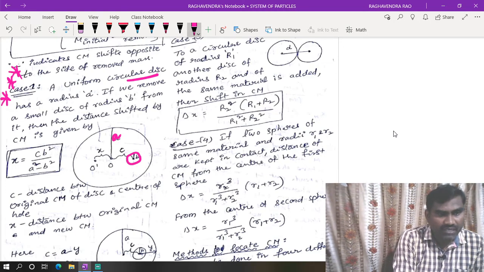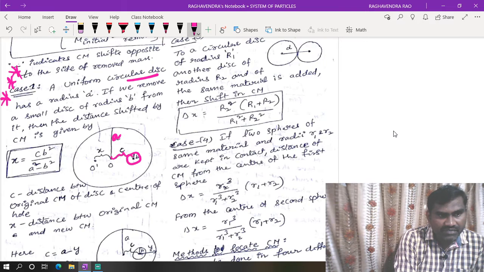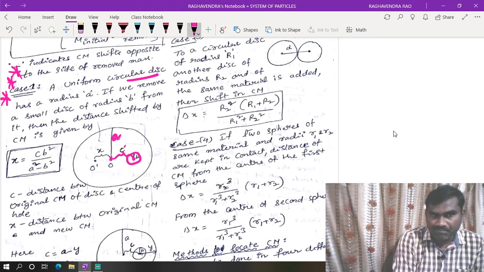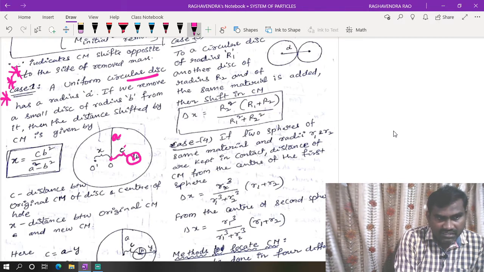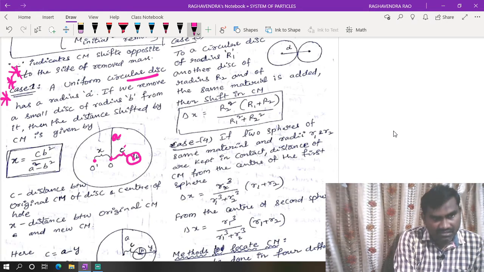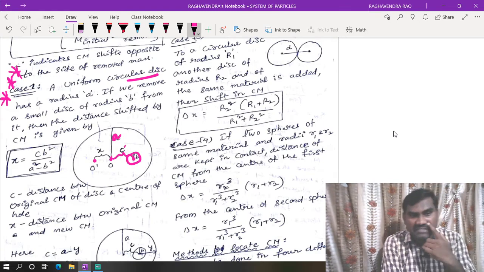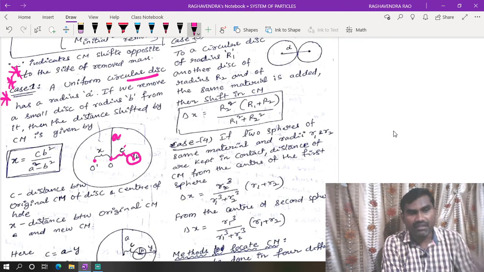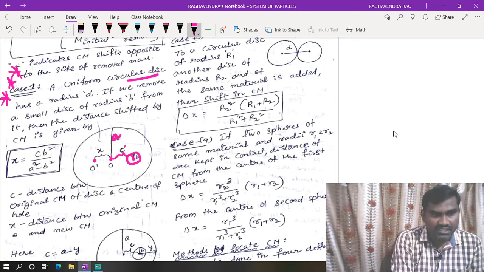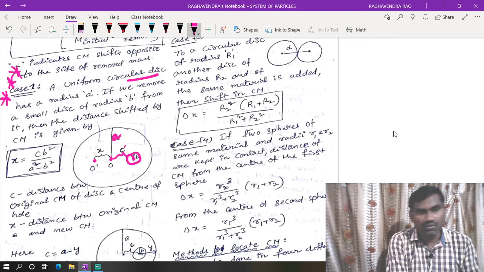Then what happened? This is the distance between the center of the hole, the center of the removed part, and the original center of mass. The original center of mass is represented by C. It is shifted from this region because, by removal of mass, the center of mass shifts away from the region where we have removed the mass. This is the shift in center of mass from the original position O to O dash.